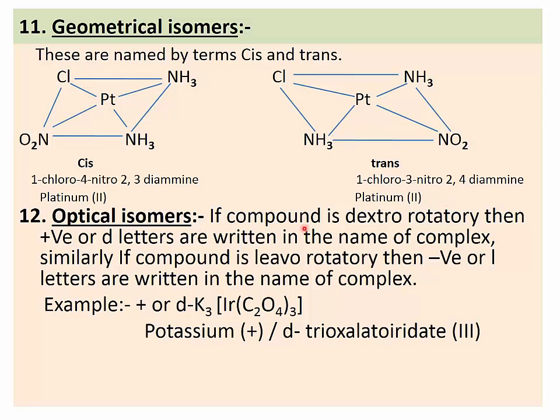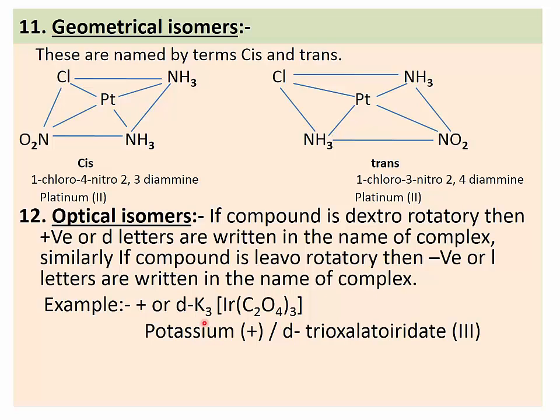Then see the next rule, optical isomers. If the compound is dextrorotatory, then positive or the letter D is written in the name of the complex. Similarly, if the compound is levorotatory, then negative or the letter L is written in the name of the complex.